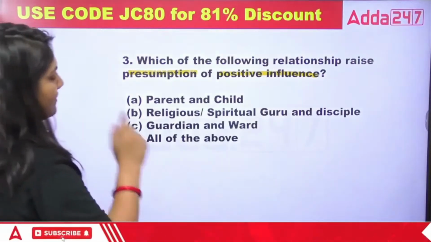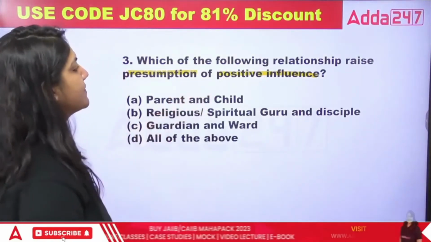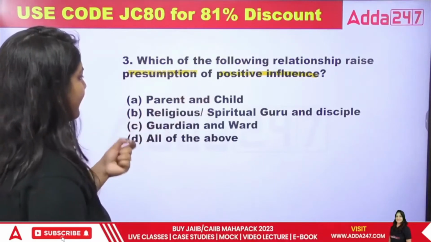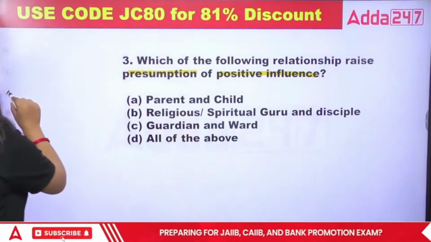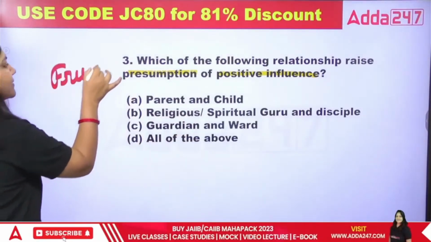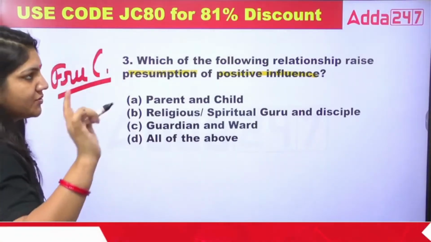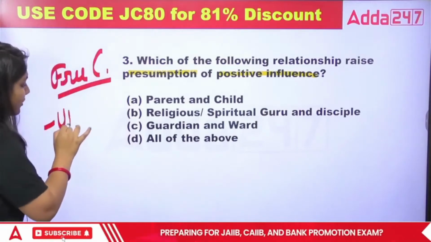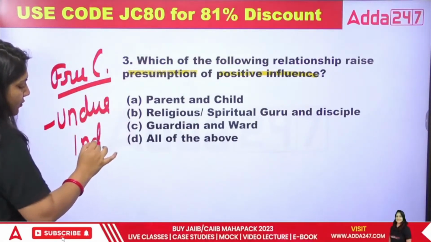Yes class. Which of the following relationships raises the presumption of undue influence? Parent-child, religious or spiritual guru, and guardian-ward. See, if I tell you one essential point of the contract, that is free consent. Free consent means without any pressure. So there is one word, that is undue influence. So what is undue influence?